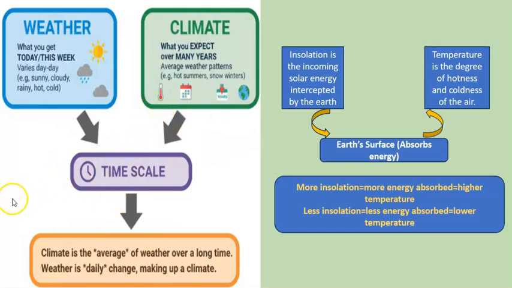Temperature is one of the elements of weather and climate, which tells the amount of hotness in the air in the unit of degree Celsius. The concept of insolation plays a very important role in determining the temperature in the air, as insolation means the solar energy or heat intercepted by the earth, which affects the temperature. So more insolation, more heat, higher temperature. Less insolation, less heat absorbed, so less temperature.